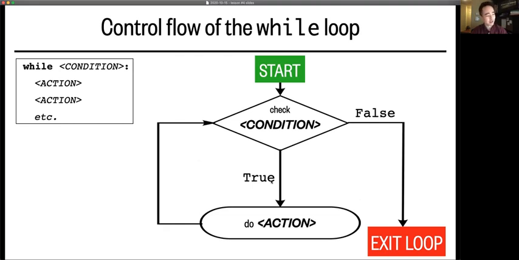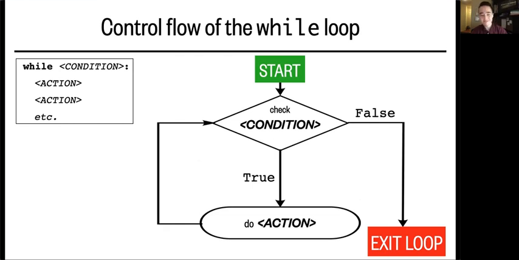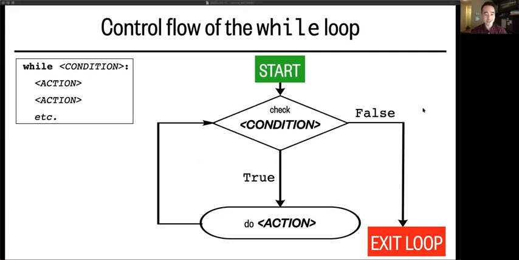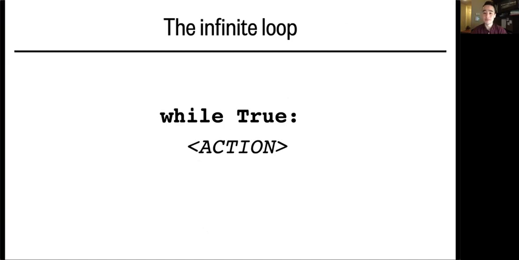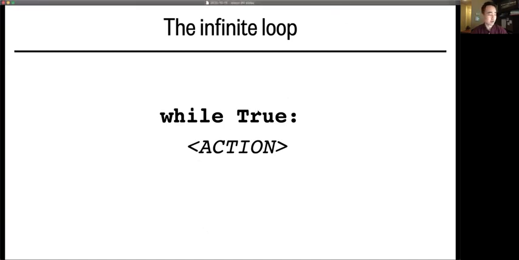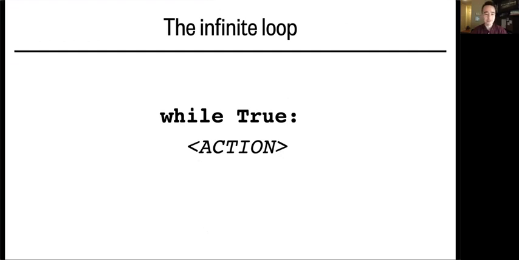You might be thinking, what happens if it never ends? And that's a real issue. While loops provide, of course, one easy way to get an infinite loop. So in this example here, the condition will always evaluate to true because it's true. So the loop just keeps running this action until eternity. Just something to be aware of.